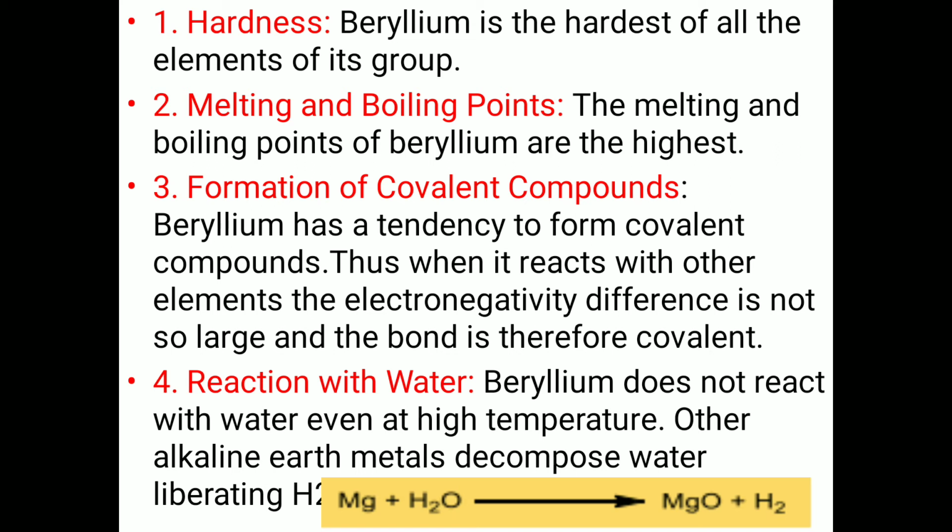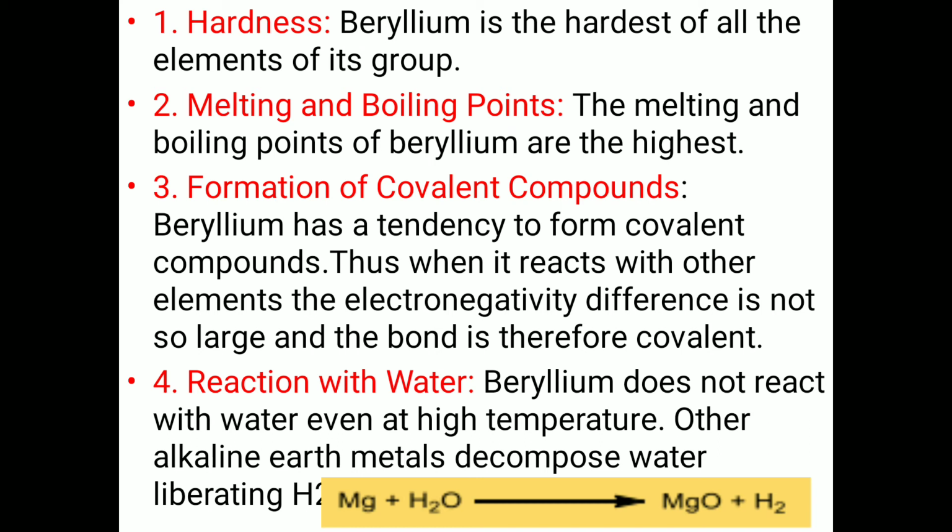Second point is melting and boiling point. The melting and boiling points of beryllium are the highest. Third point is formation of covalent compounds. Beryllium has a tendency to form covalent compounds. When it reacts with other elements, the electronegativity difference is not so large and the bond is therefore covalent.